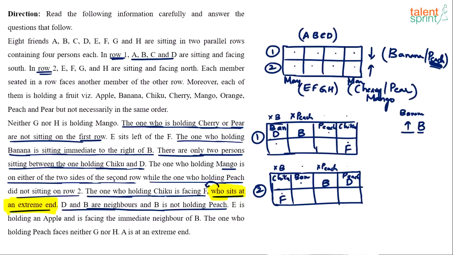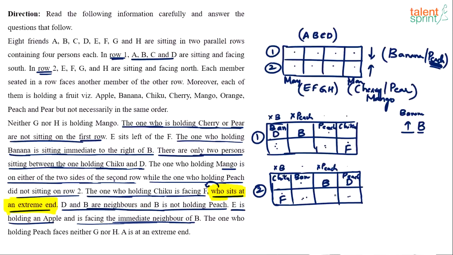Okay. E is holding an apple and is facing the immediate neighbor of B. Now, where can that come? Well, E can take either this position or this position. E has to be facing the neighbor of B. Who are the neighbors of B? Neighbors of B are D or this person. E has to be facing one of those two persons. So E can either come in this position or in this position. In the second case, E can either come here or here.